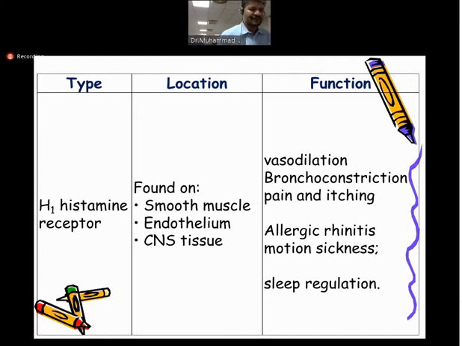But we will focus again on the respiratory condition, where the main organ involved is the lung, and the main part is the bronchiole. Remember that stimulation of histamine receptors in the smooth muscles of the bronchiole causes bronchoconstriction. So when you give drugs to the patient, you will give those that reverse this bronchoconstriction, because in asthma we have constriction and you have to relieve it. Okay, the first is the H1 receptor.